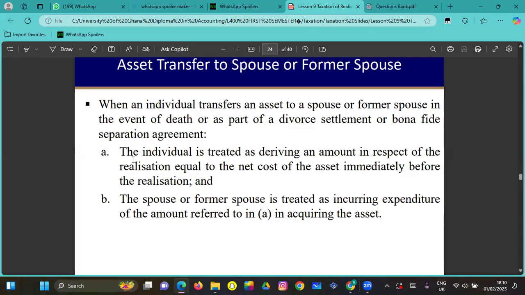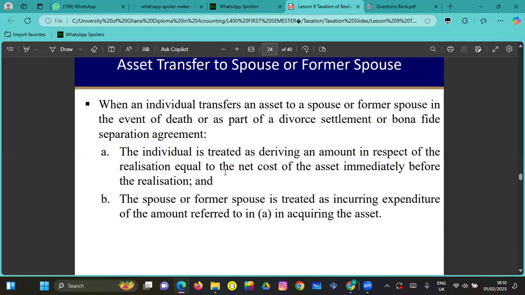So let's say you bought an asset for 50,000, right? And then you incurred, let's say, a cost of 10,000. And now you are transferring the asset to someone. What the act is trying to say is that since you bought the asset at 50,000 and you incurred a cost associated with it of 10,000, the total cost of the asset is now 60,000. Then 60,000 becomes the value of the asset that you've transferred to the person.